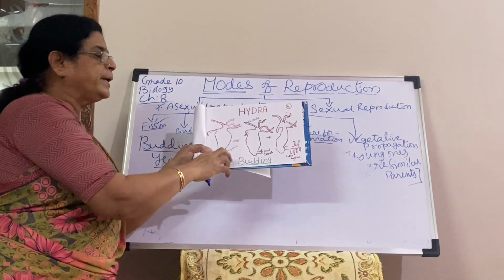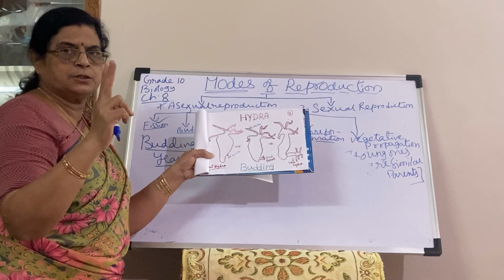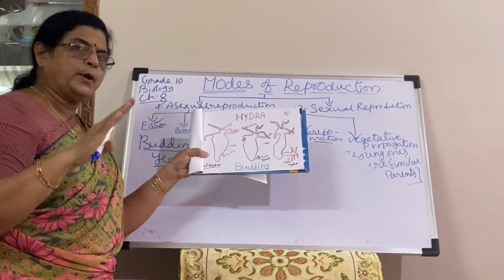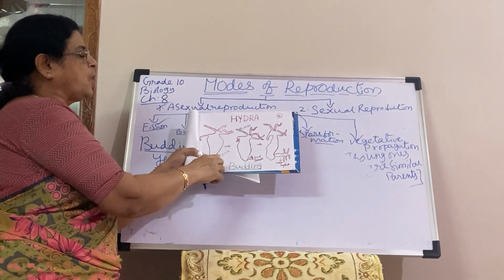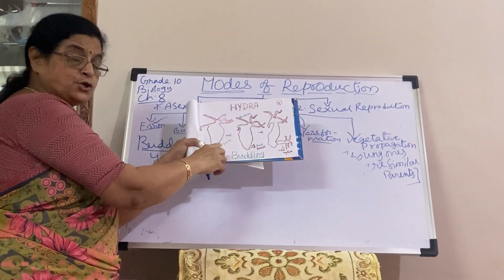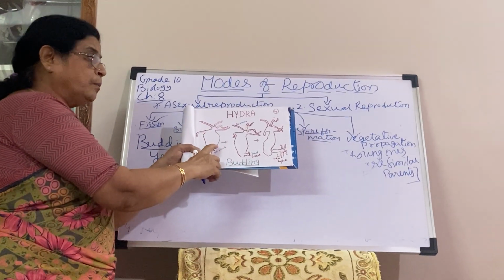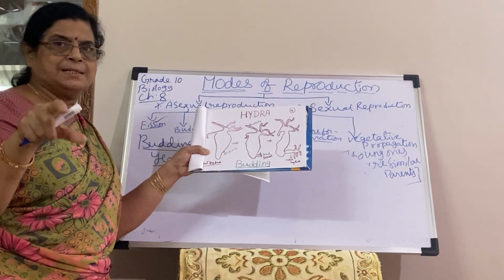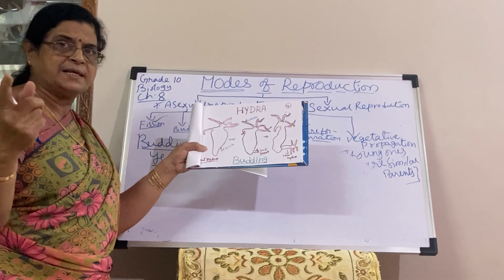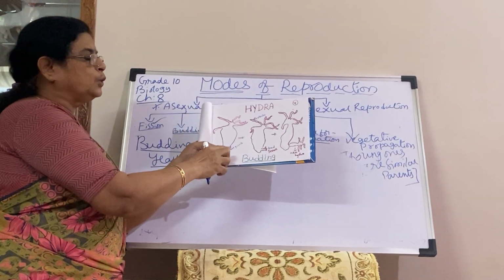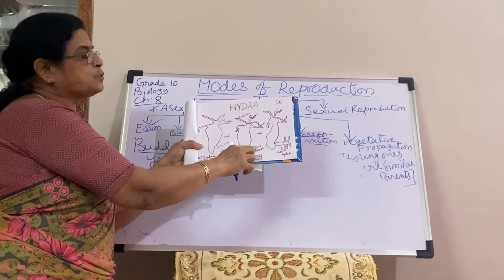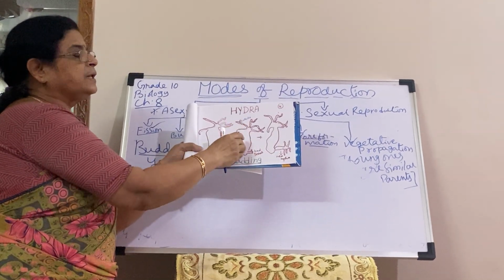Diploblastic means the body is covered by two layers, ectoderm and endoderm. Ecto is outer, endo is inner. Here in Hydra, one more specialty, it has some specialized regenerative cells. So here also one outgrowth will form like a bud, and this bud will slowly develop. What are the inner parts?